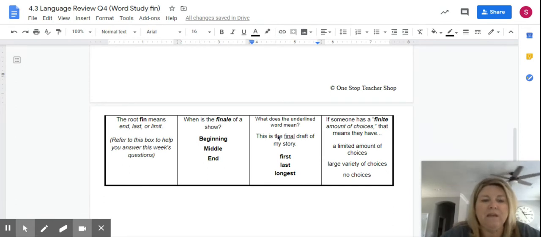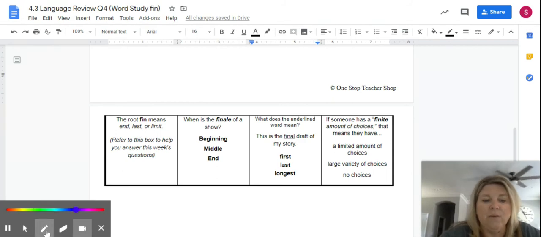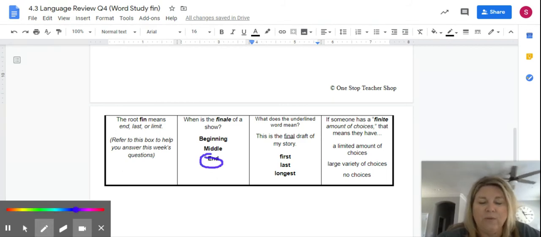So fin, the FIN part means end, last, or limit. So when is the finale of a show? Okay, so if we know that it means end, we are going to look, is the finale the beginning of a show, the middle, or the end of a show? And it is going to be the end of a show.